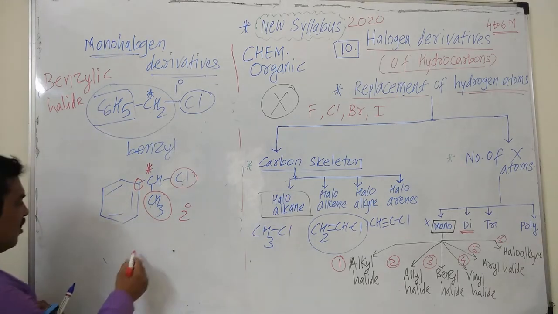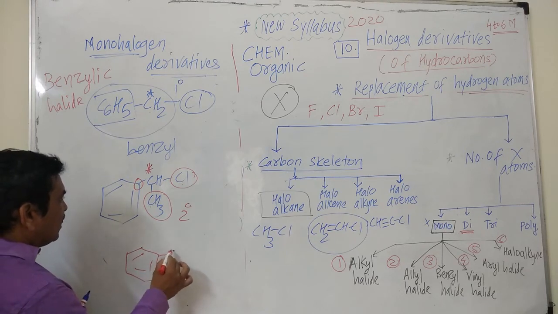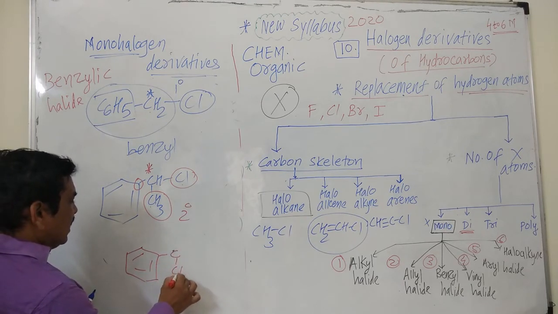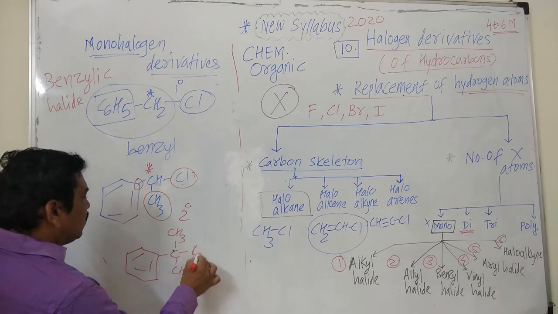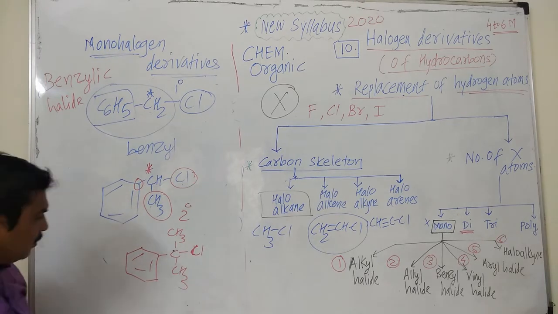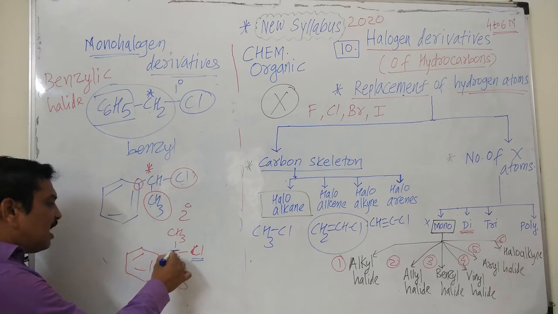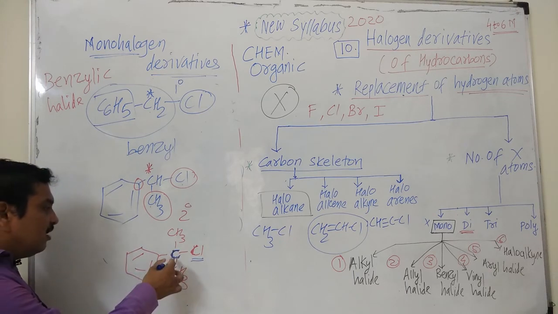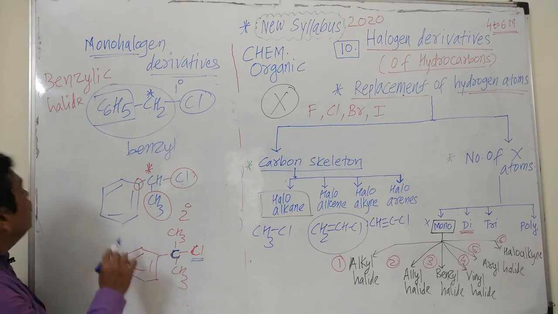We will write the structure of tertiary benzyl halide. You must try to write the structure. CH3, again CH3, and chlorine or bromine. If you observe this compound, you will see the halogen atom is attached to the carbon which is next to the benzene ring.